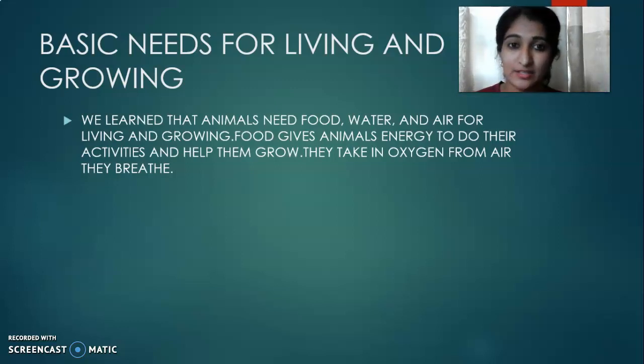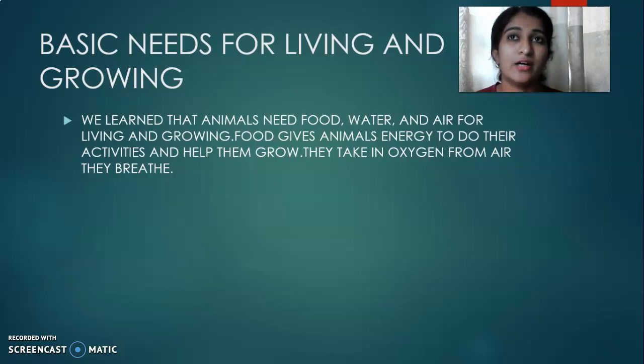The basic needs are water, food, and air. Now we are discussing the basic needs for animals. We learned that animals also need food, water, and air for living and growing, right?